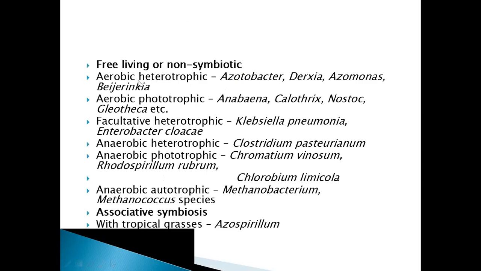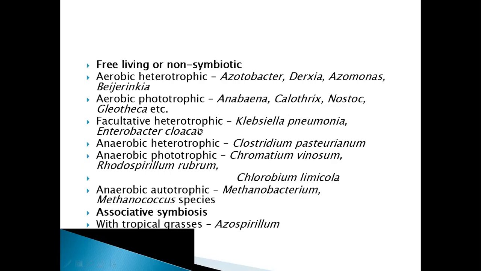Taking the first example, this is aerobic heterotrophic. Aerobic means it requires oxygen. Heterotrophic means it is dependent on other organisms for its nutrition. For example, Azotobacter, Derxia, Azomonas, and Beijerinckia. Next is aerobic phototrophic, where photosynthesis takes place. Examples: Anabaena, Nostoc, Calothrix, Gloeotheca, etc.